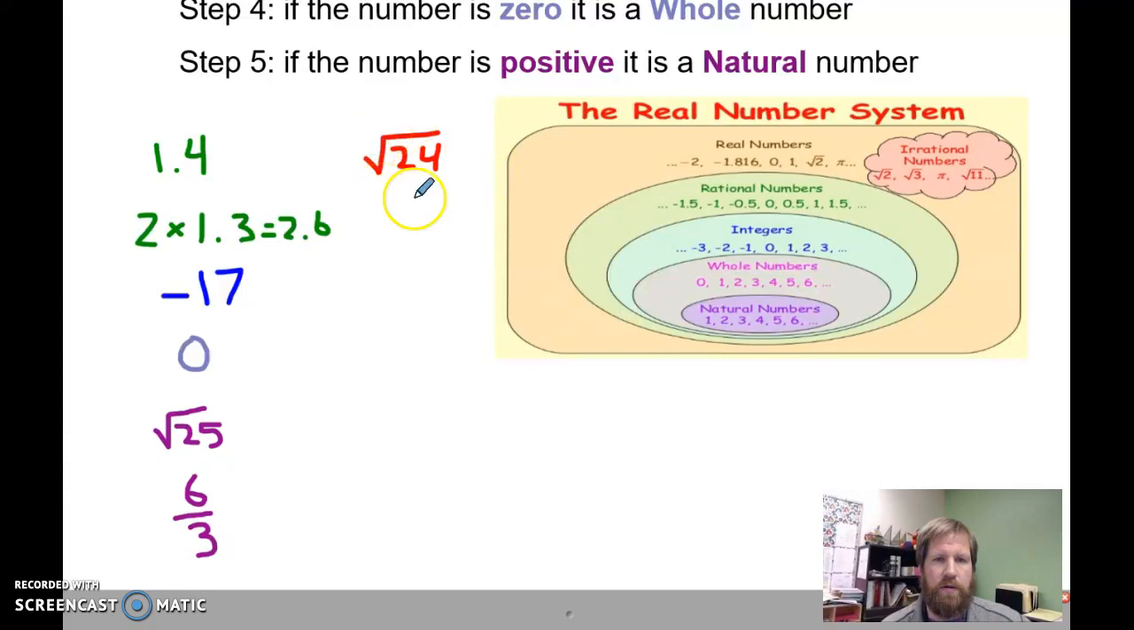Okay, square root of 24. If you put that on your calculator, it's going to give you a super long string of numbers, and it's going to basically go on forever, and it's not going to ever repeat. If you put a square root into your calculator and you get anything but a natural number, it's going to be an irrational number. Okay.